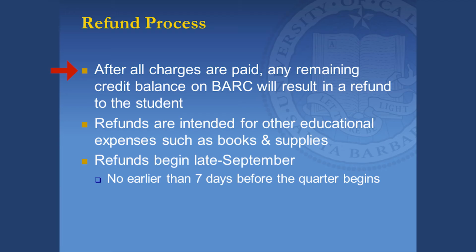All university charges, like fees, housing, and library fines, are posted to a student's BARC account. Refunds are intended for educational expenses not charged on BARC, such as books and transportation. A student will be mailed a paper check to their local address indicated on GOLD unless the student enrolls in e-refund with the BARC office, which is recommended. E-refund ensures that the refund is sent directly to the student's bank account. Financial aid is first applied to student charges, and any remaining credit is refunded to the student. This refund process begins in late September, no earlier than 7 days before the quarter begins.